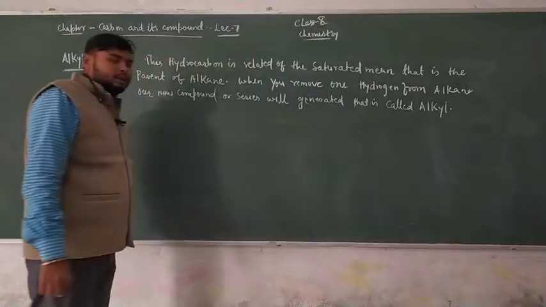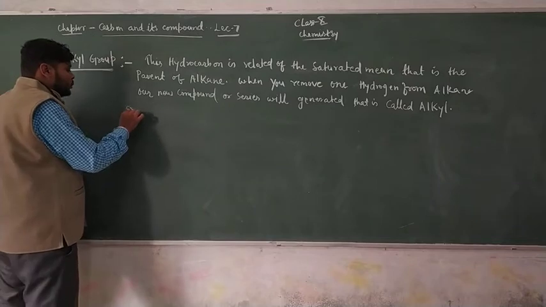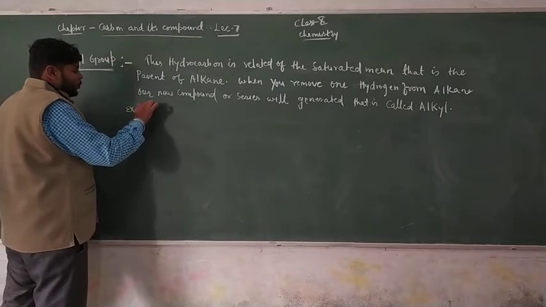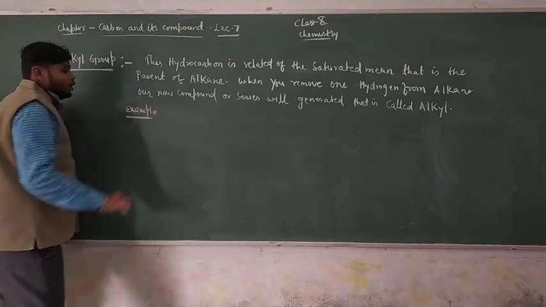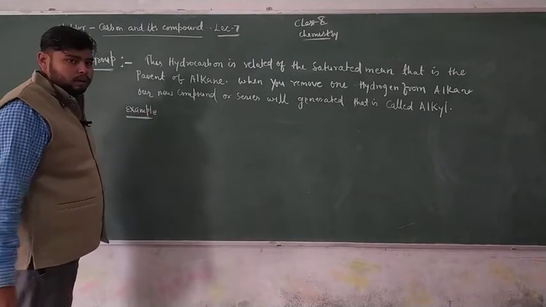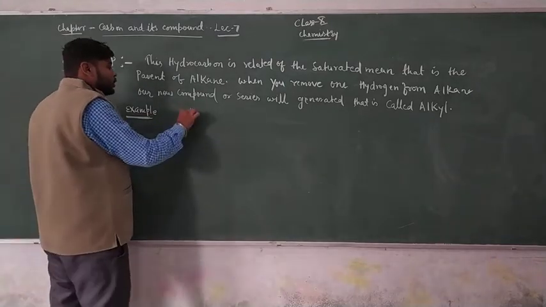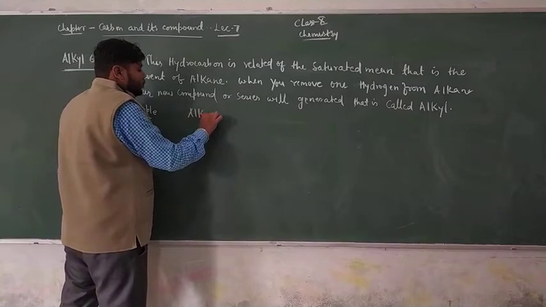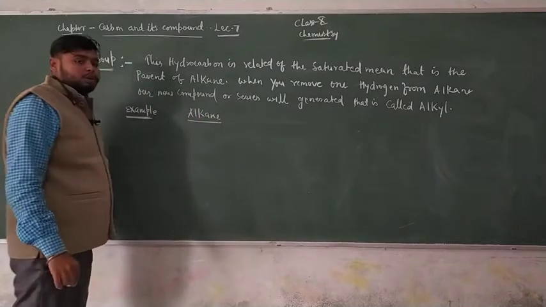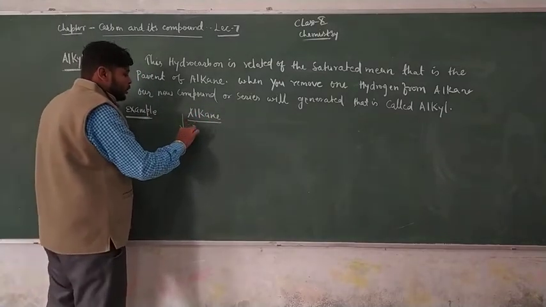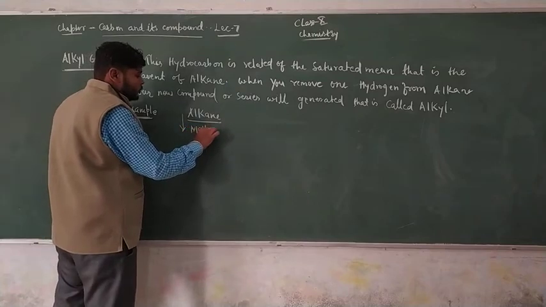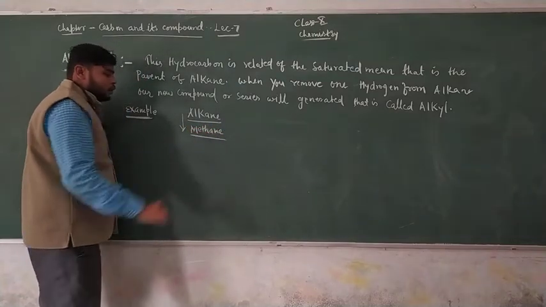We have to take some examples. First of all, we have to prepare one alkyl from an alkane. That means we take one alkane, just like this, methane.